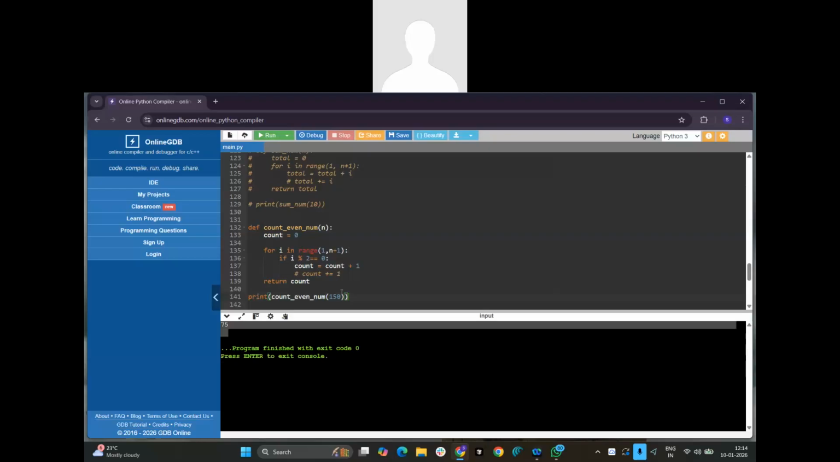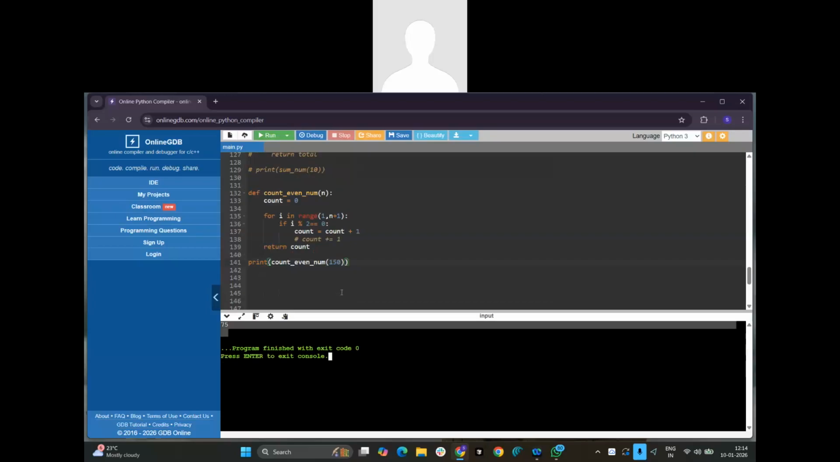So in 150, half will be even numbers, right? Right or wrong? Yes, half, correct. Even numbers will be present there, understood. Okay, so this is how the values will be.